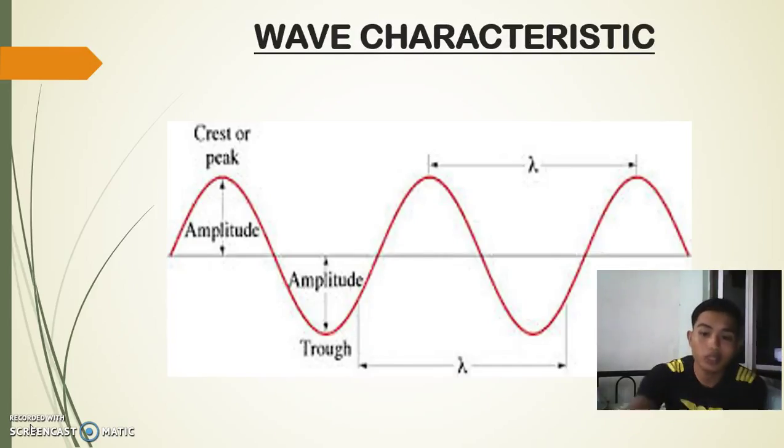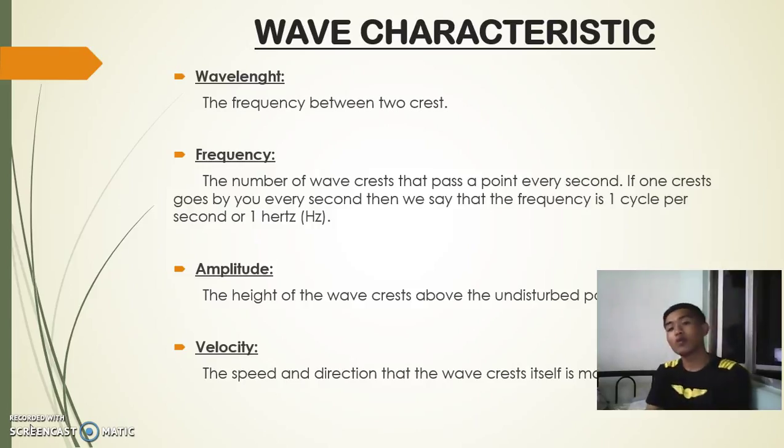Okay, wave characteristics. There are 4 characteristics of wave that we must know. First is wavelength. What is wavelength? Wavelength is the distance between two crests. Okay, next is frequency. The number of wave crests that pass by every second. If one crest goes by you every second, then we say that the frequency is 1 cycle per second, or maybe we can just call it 1 Hz. Amplitude, the height of the wave crest above the undisturbed position. Velocity, the speed and direction that the wave crest itself is moving.